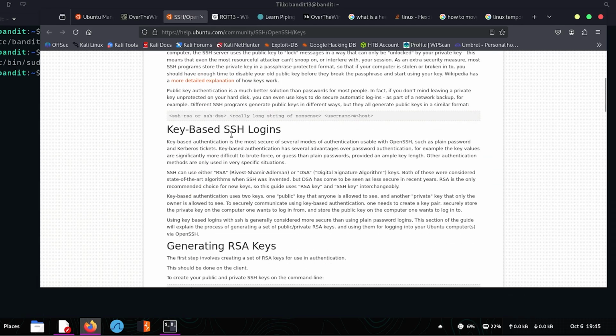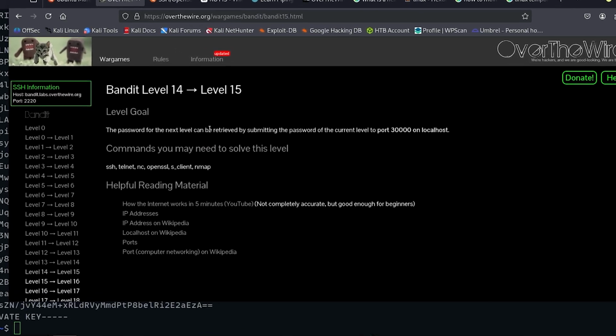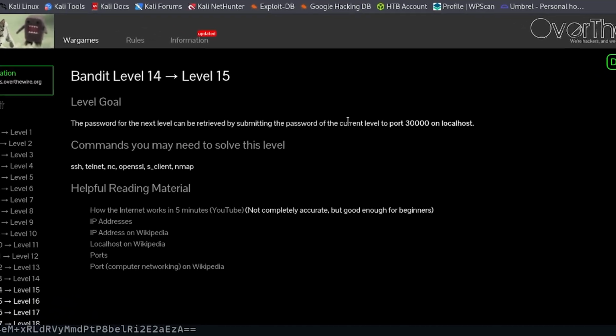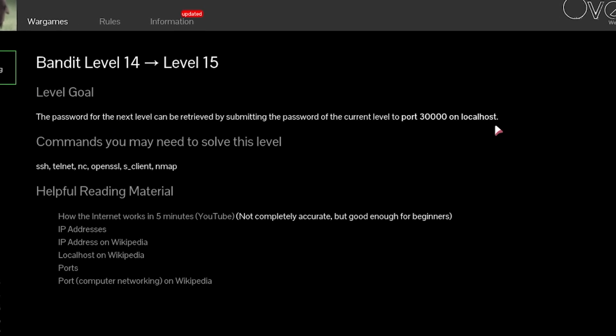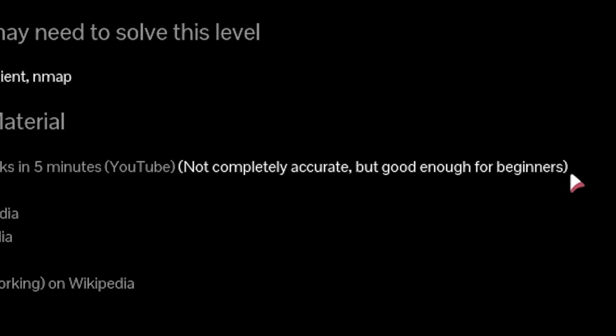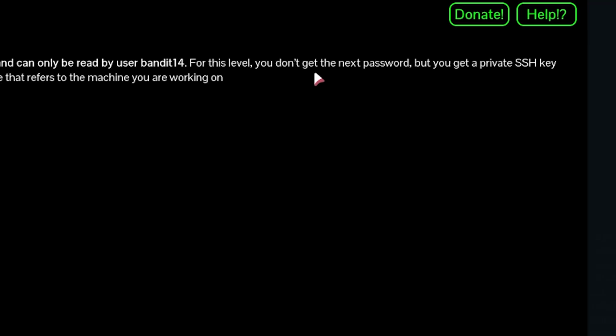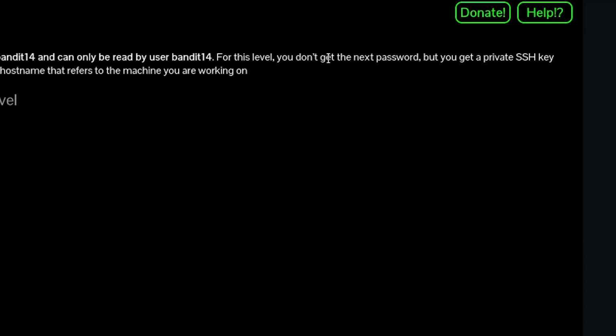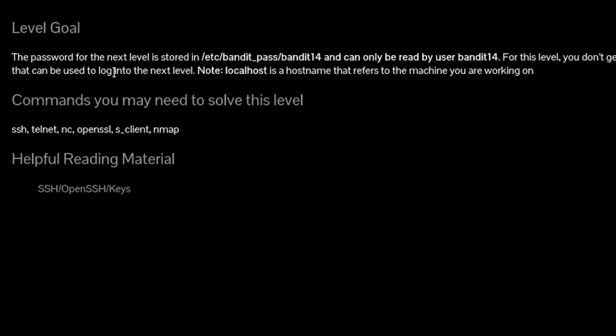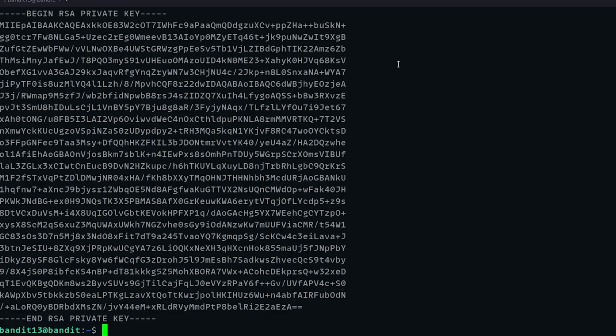Either way, I'll check what the next level says. The password for the next level can be retrieved by submitting the password of the current level to port 30000 on localhost. Oh, not completely accurate, but good enough for beginners. Jesus Christ, I'm so not ready for that. Let's just figure this one out. For this level, you don't get the next password, but you get a private SSH key that can be used to log into the next level. Okay, so we get a key that can be used to log on to the next level. Of course, this is our private key. So I'm guessing the next level has a public key, and maybe this is just meant to help us understand what keys are. I'm not sure.